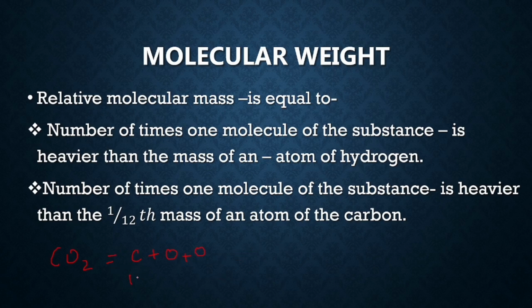So that is 12 plus 16 plus 16, which comes to 44. So 44 is the molecular weight of carbon dioxide. Similarly, when you have to calculate the molecular weight of water, that is H2O: 1 plus 1 plus 16, that is 18 AMU, atomic mass unit. So 18. This is how you calculate the molecular weight.